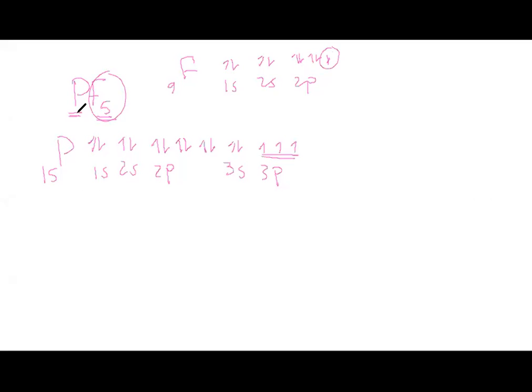So what happens? Because fluorine has high electronegativity, the nucleus of fluorine is able to attract the 3 electrons which are found in the sub-energy 3p, but also it's able to attract the 2 electrons which are found in 3s. So in that case, we're going to have a covalent bond that involves 5 atoms of fluorine, each one shared by 1 electron, while the phosphorus will share 5 electrons, the 3 electrons in the sub-energy 3p, and also the 2 electrons in 3s.